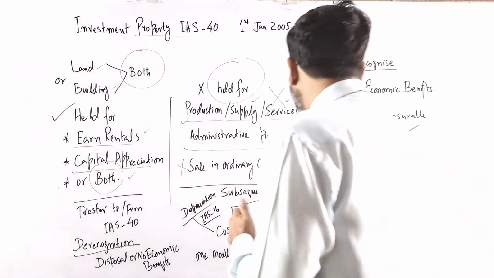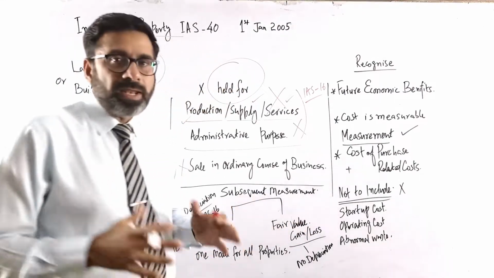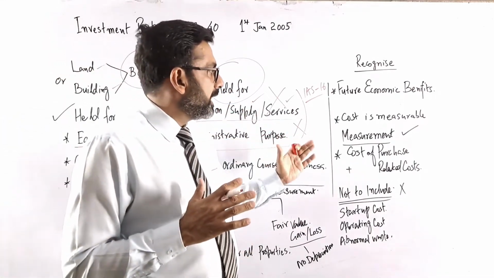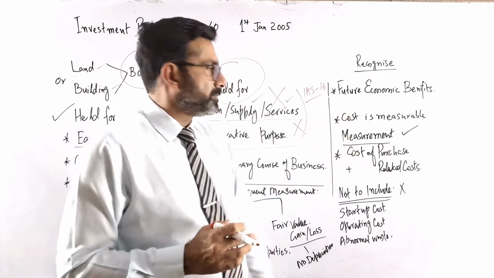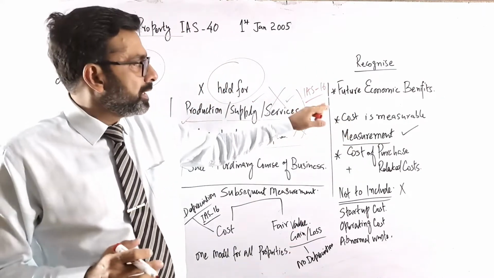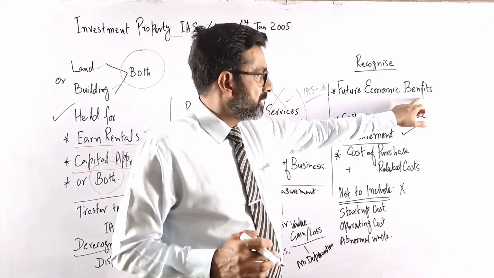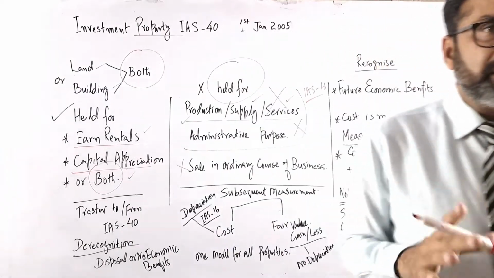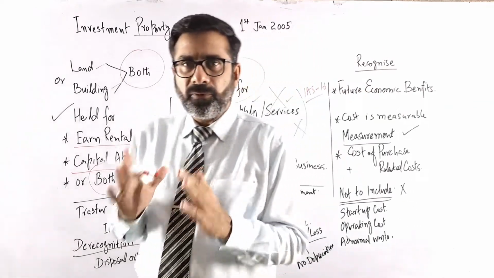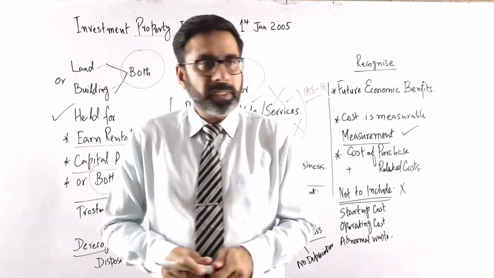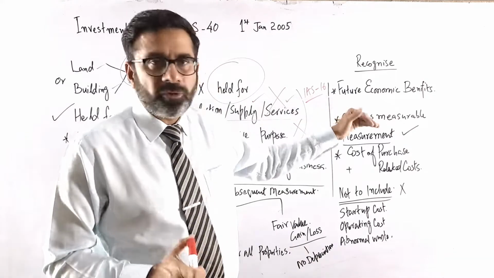And the very important thing we have to consider, when we recognize a property as an investment property, is that there are two basic conditions. The first condition is future economic benefits. The business expects that from this IAS number 40 property, the investment property, it will get some future economic benefit.